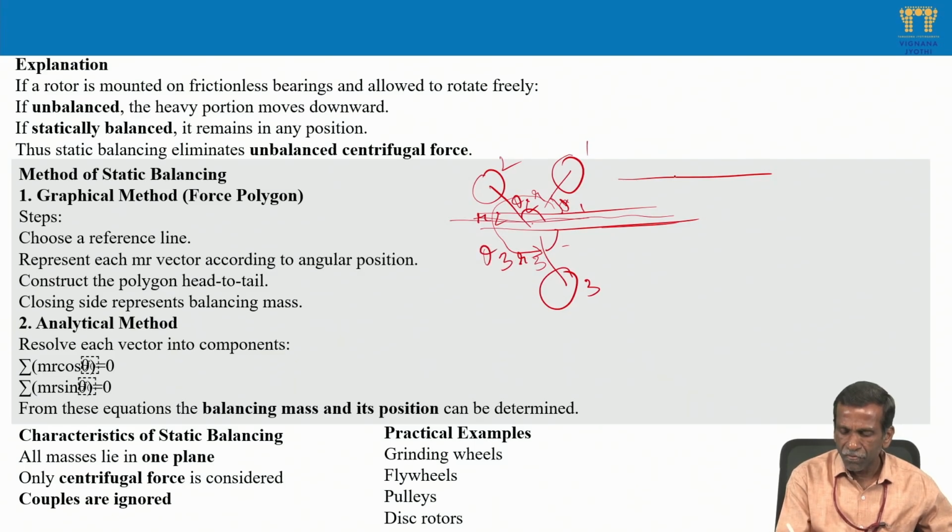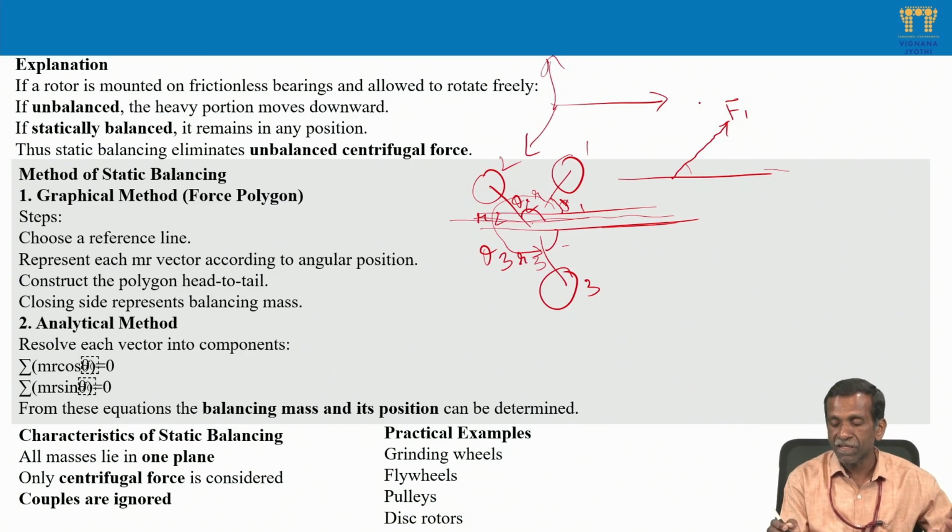So the first force m r omega square has an inclination with the reference line. This is the first force, m1 r1 omega square. Omega we need not worry about because it is common to all. All are attached to a single shaft, and also the masses are rotating in a single plane. I have taken this as x, this as y, and this as z, so the masses are rotating in the xy plane.